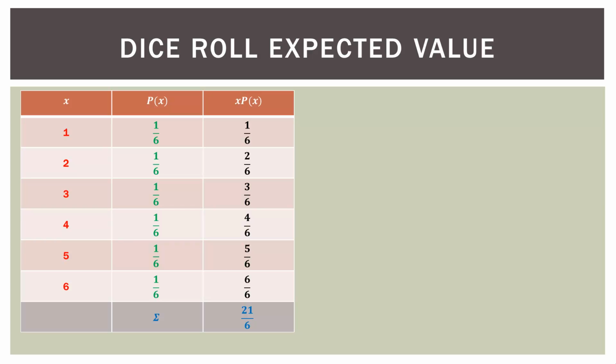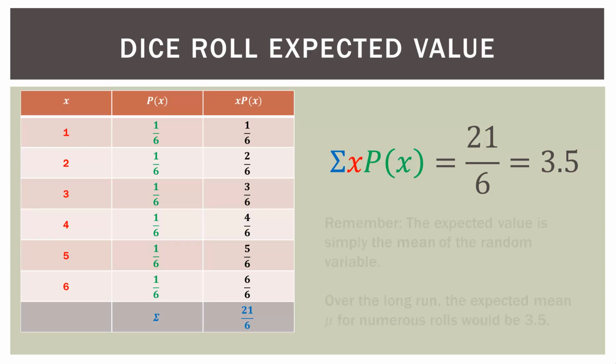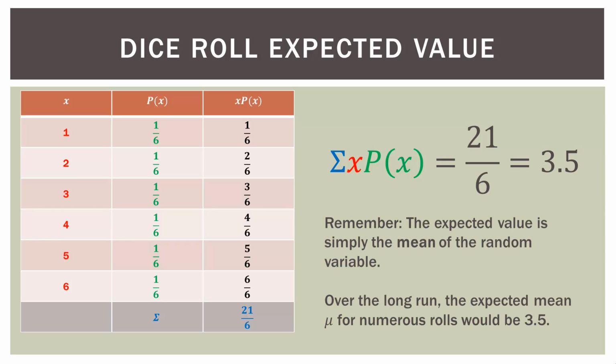So that is 21 over 6, and of course 21 over 6 is 3.5. So just remember, the expected value is simply the mean of this random variable, the average. So over the long run, the expected mean, mu, for numerous rolls would be 3.5. So if I rolled this die 100 times, and I wrote the number down each time, I added up all those numbers and then divided by 100, I would expect a value of 3.5.